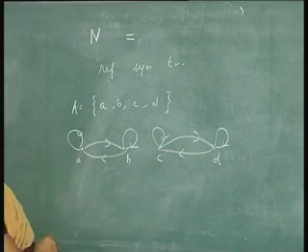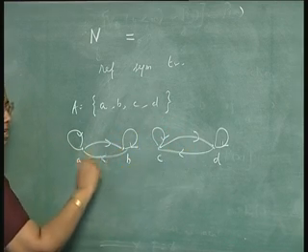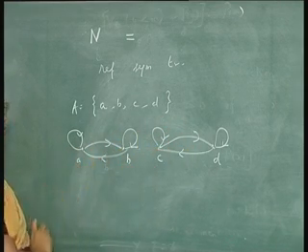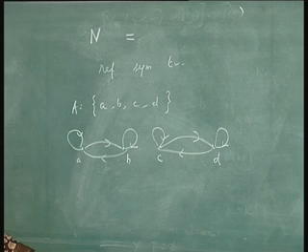This is an equivalence relation. It is reflexive, it is symmetric, it is transitive. If these three conditions are satisfied, then the relation is called an equivalence relation.